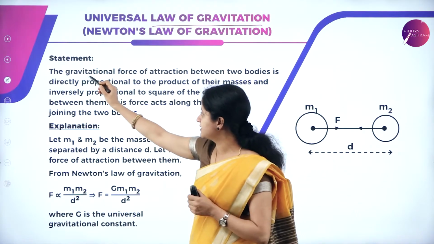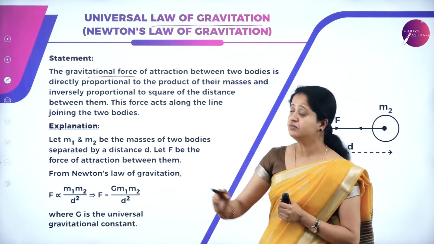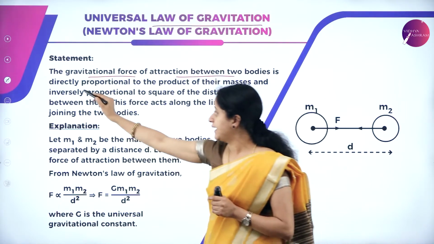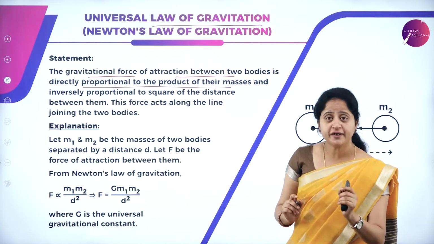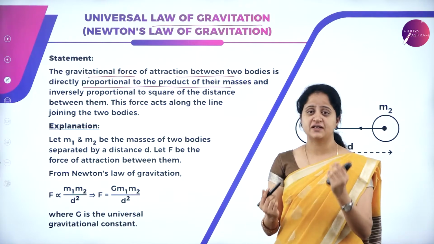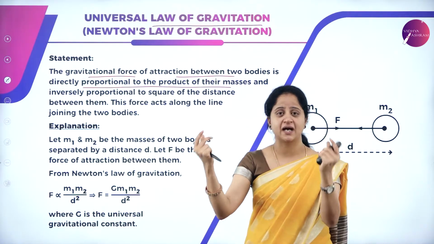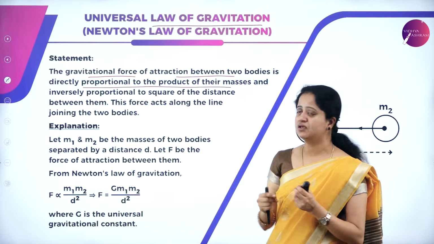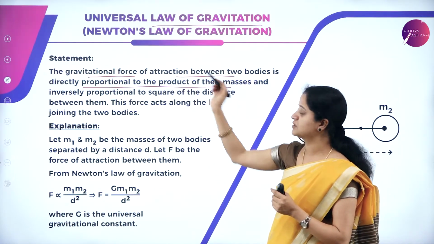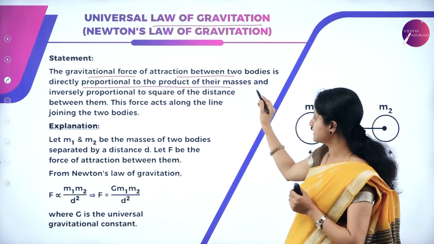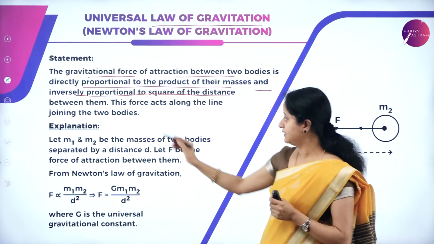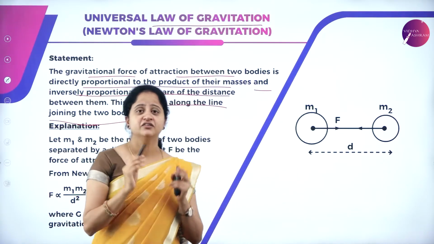Newton's law of gravitation states that the gravitational force of attraction between two bodies is always directly proportional to the product of the masses. The masses of what? Masses of two bodies. Say for example, if we consider two bodies which are having masses, the gravitational force of attraction between these two masses is directly proportional to the product of their masses and inversely proportional to the square of distance between them. And this force acts along the line joining the two bodies.